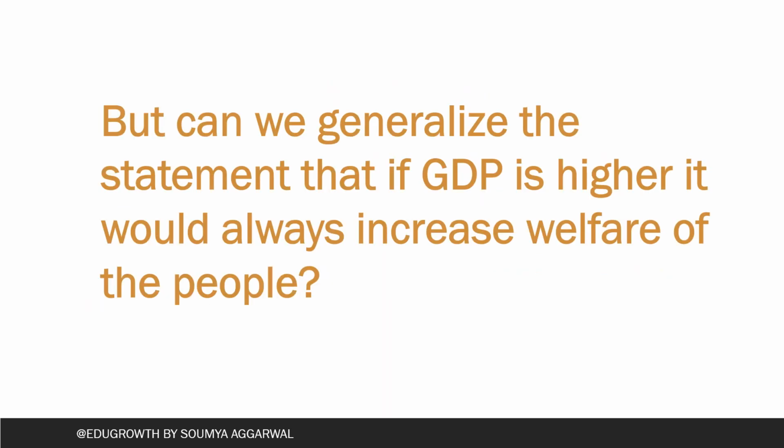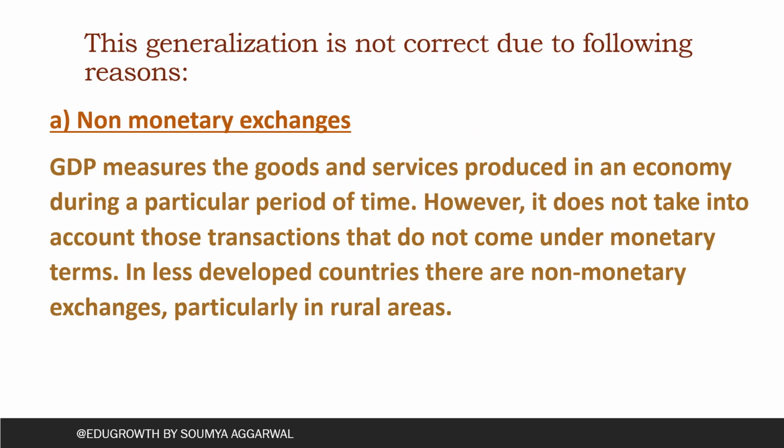Now can we generalize the statement that if GDP is higher, it would always increase the welfare of the people? Now let's discuss this. So we cannot generalize the statement because we have many reasons for that. We cannot say that if GDP is increasing, the welfare of the people will always increase. So let's discuss the reasons one by one.